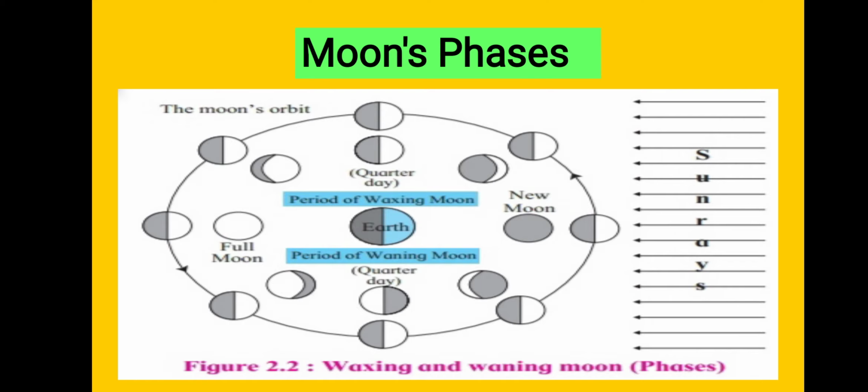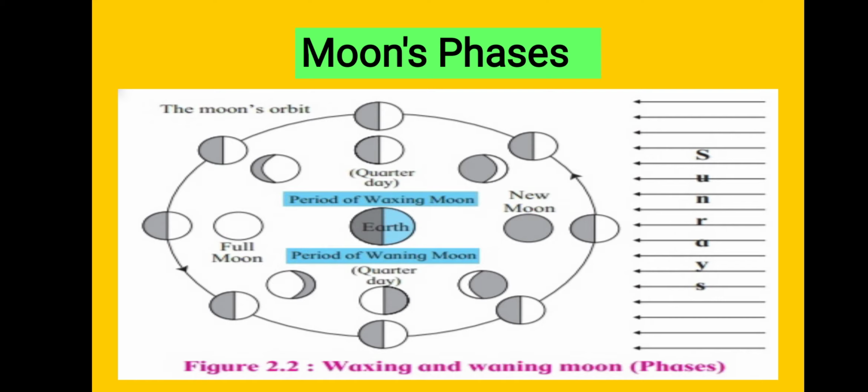Here the upside figure shows how from the full moon day the moon is becoming small, and at one time we are not able to see the moon. This phase or this process is known as the period of waxing.